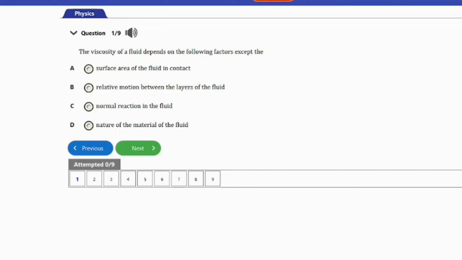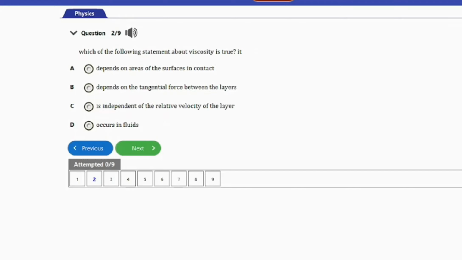So let's go ahead and consider the next question, guys. So that's question number 2 here. It says, which of the following statements about viscosity is true? A. Depends on the areas of the surface in contact. B. Depends on the tangential force between the layers. C. Is independent of the relative velocity of the layers. D. Occurs in fluids. So guys, the answer to this question is option D here, occurs in fluids.